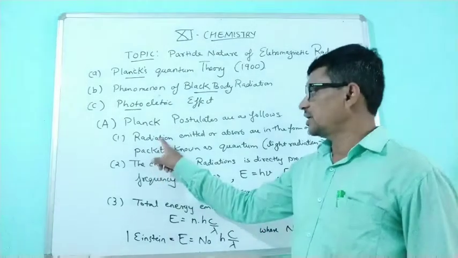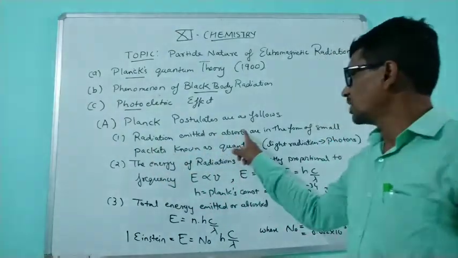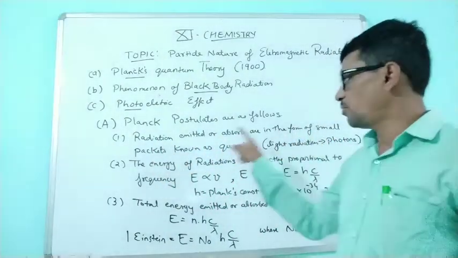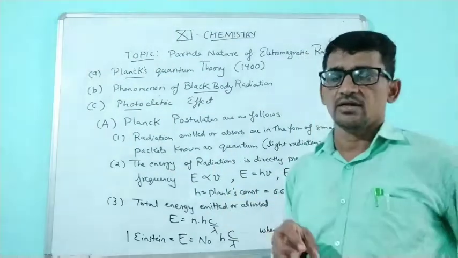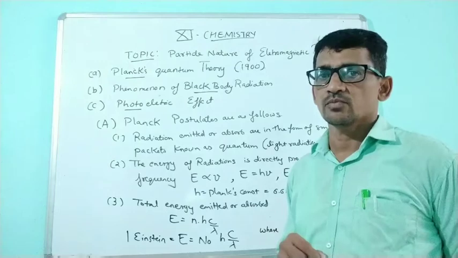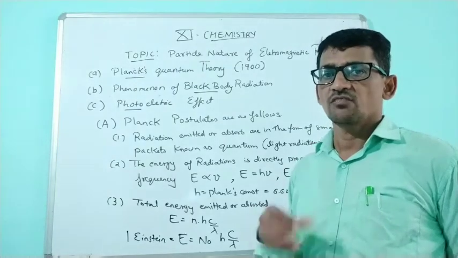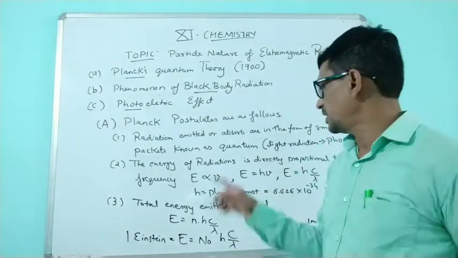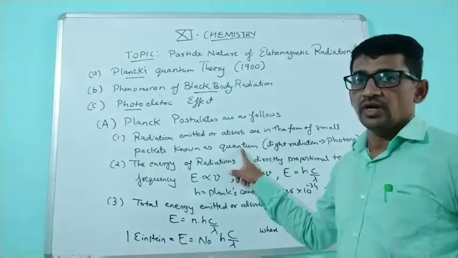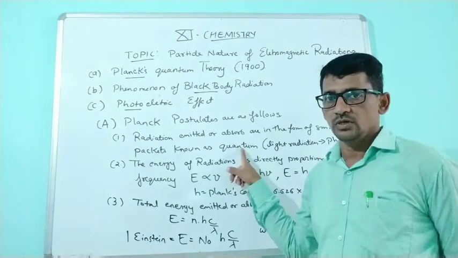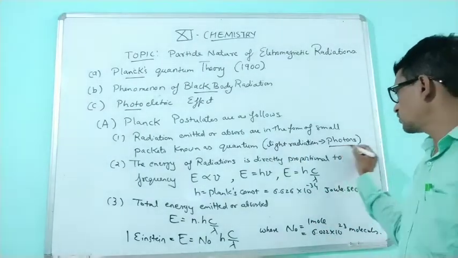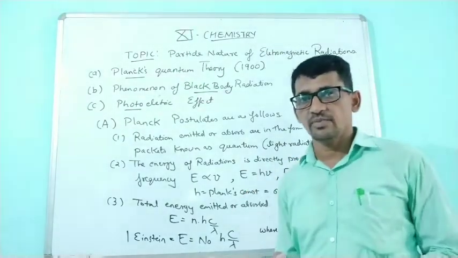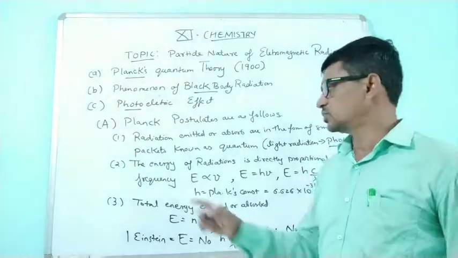First, radiation is emitted or absorbed in the form of small packets, that is known as quanta. So whatever light is emitted or absorbed is in the form of quanta, meaning packets, and each packet is known as a quantum. If it is light radiation, then another word used is photons. So photons of light emitted or photons of light absorbed.